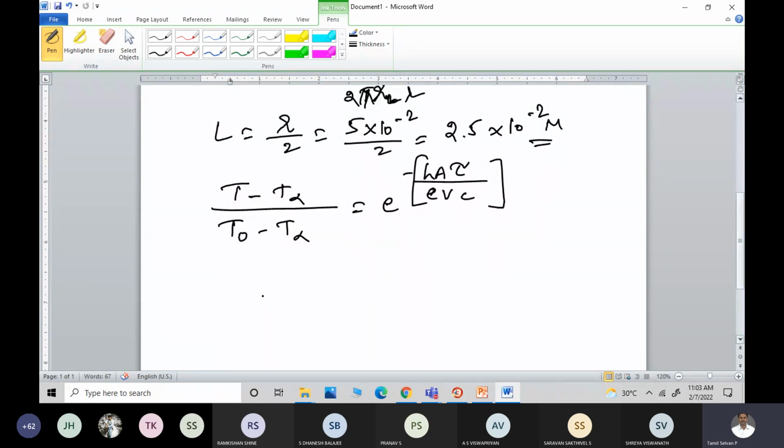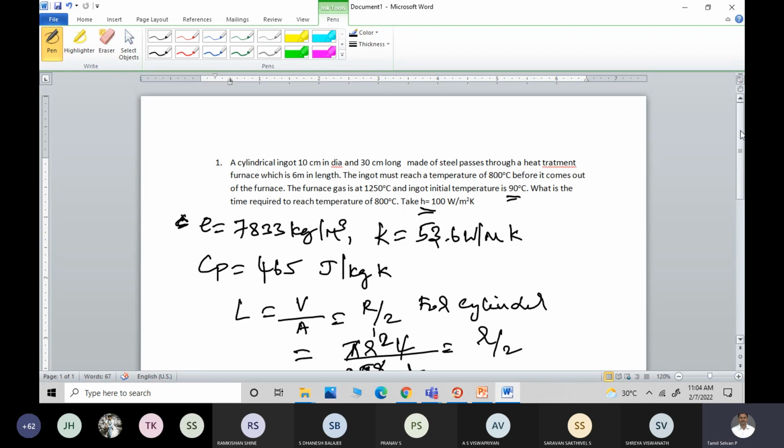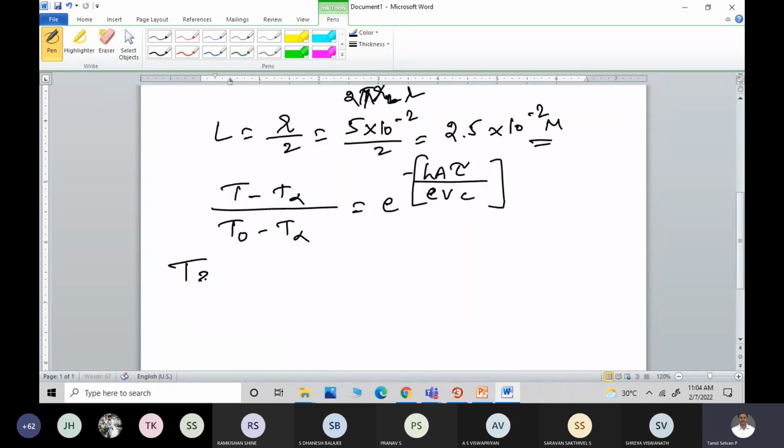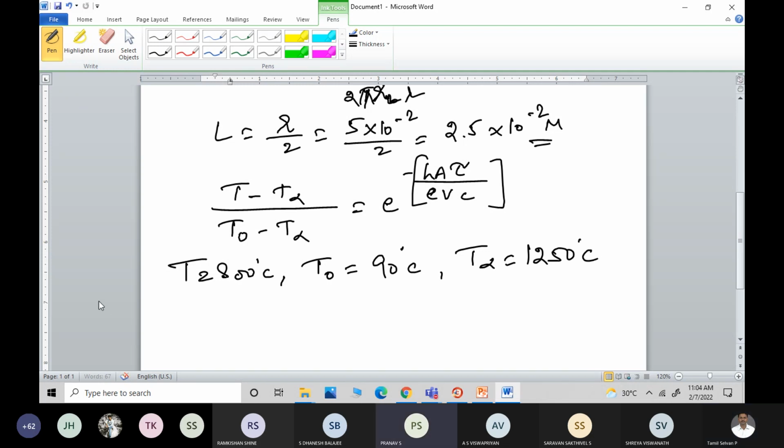T is the temperature that it has to reach, 800 degrees. T naught, the initial temperature, is 90 degrees, and the surrounding fluid temperature is 1250. Am I correct?